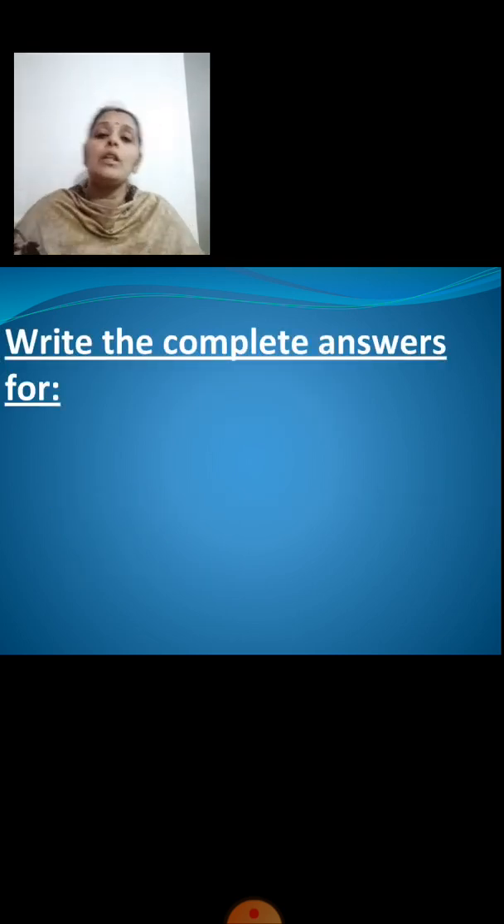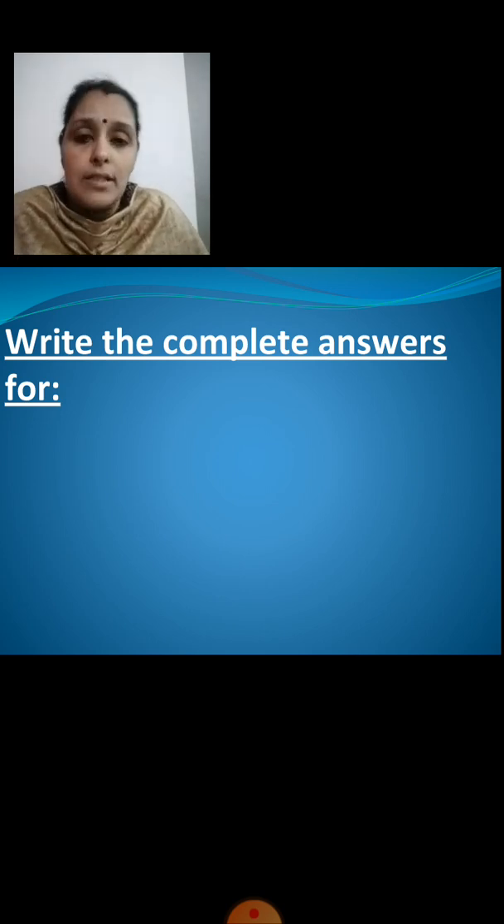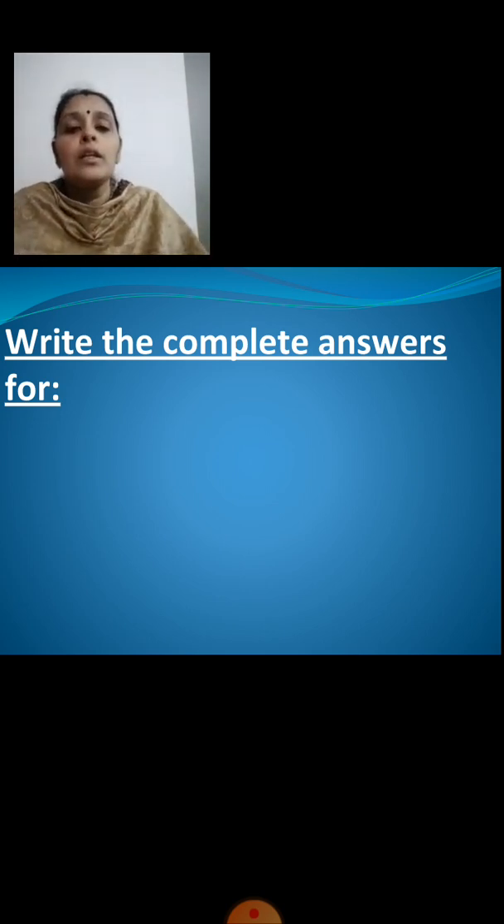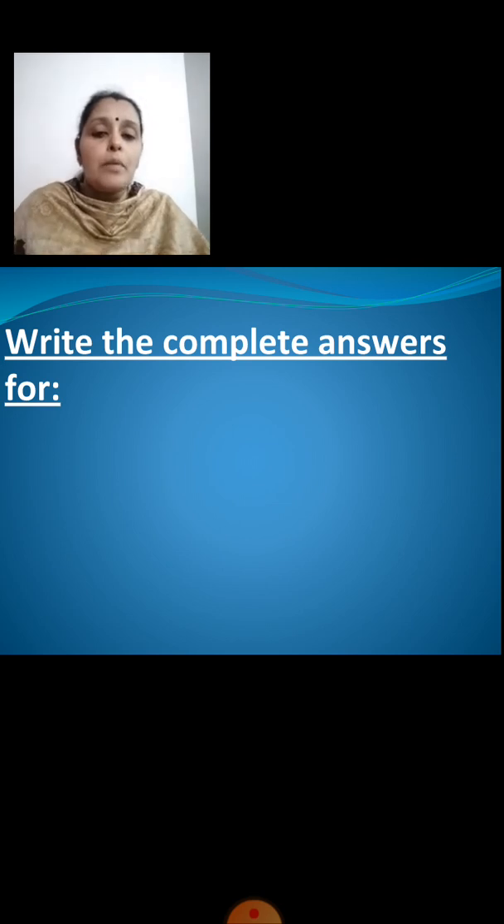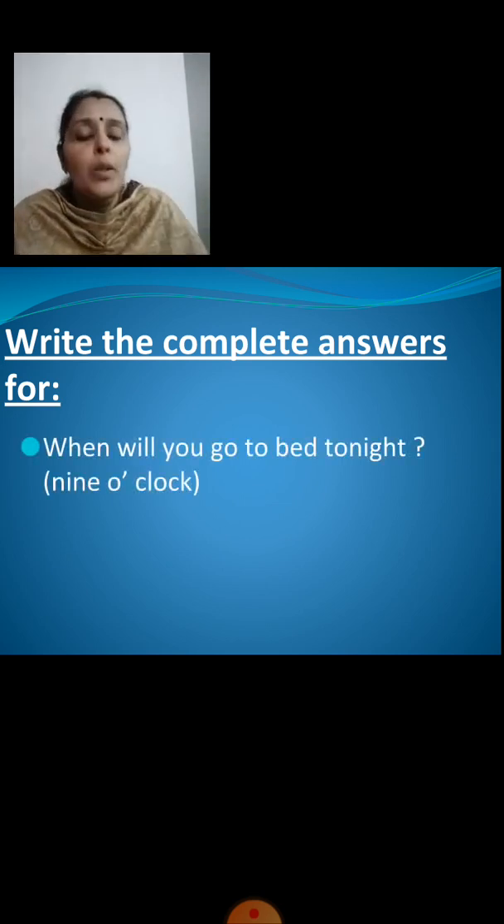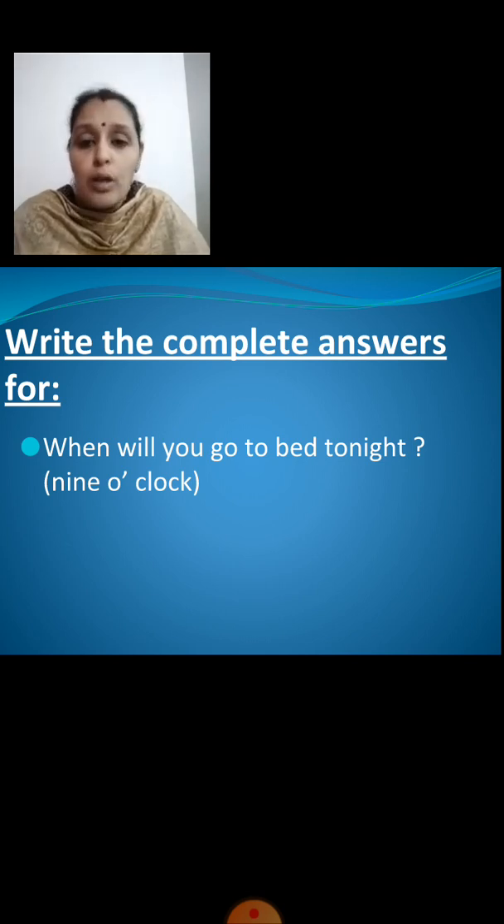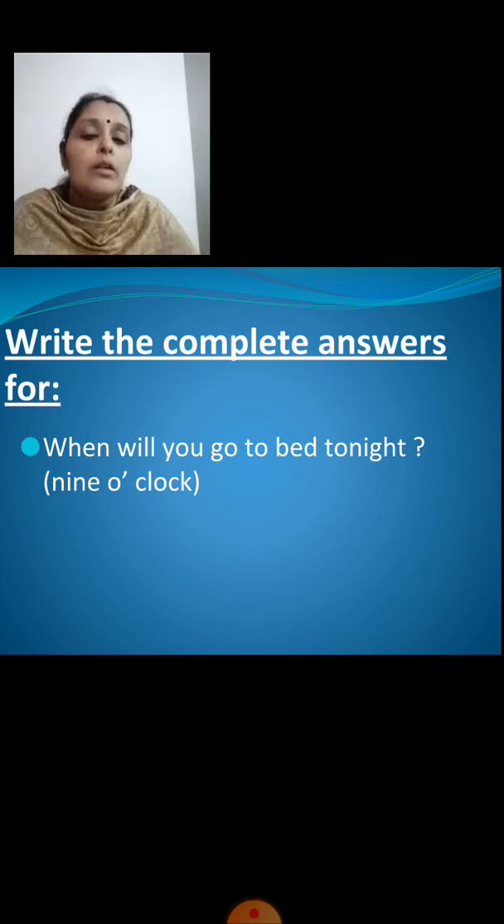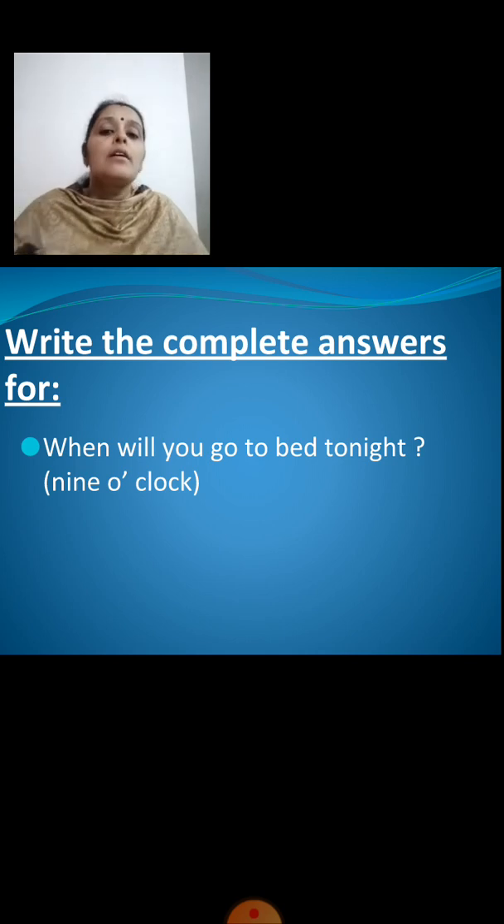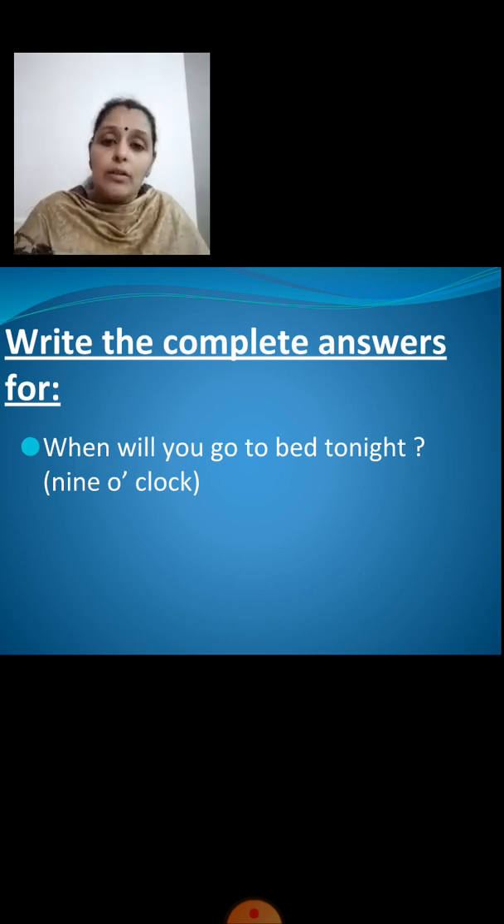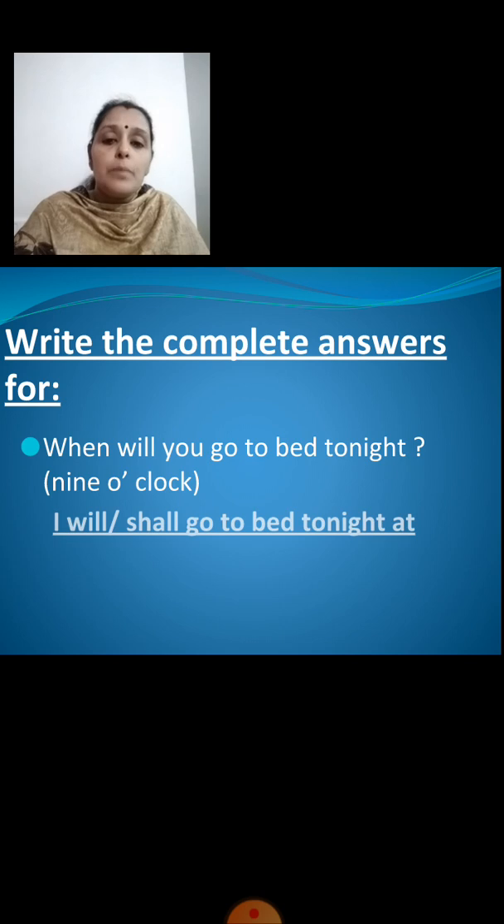Now we are going to learn to write complete answers. We are going to learn to write the answers in a complete form. When will you go to bed tonight? The answer given in the bracket is 9 o'clock. So you have to write a statement using this 9 o'clock. So what will the answer for this be?